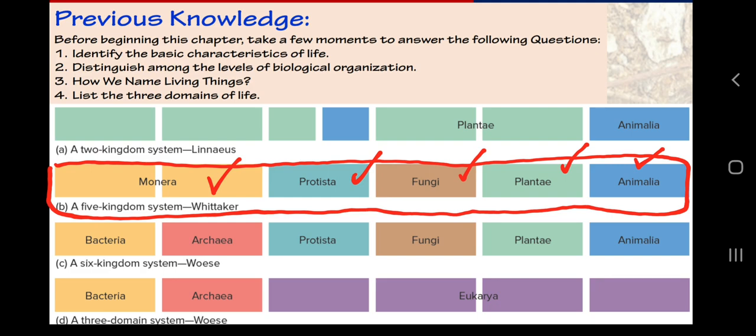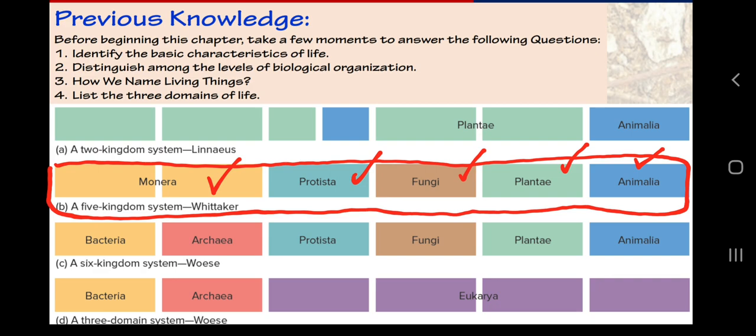We have studied many characters, for example presence or absence of nuclear membrane, cell type, presence or absence of cell wall, type of cell wall, mode of nutrition, multicellularity or unicellularity, the body organization. These were a few features this five kingdom classification was based upon.